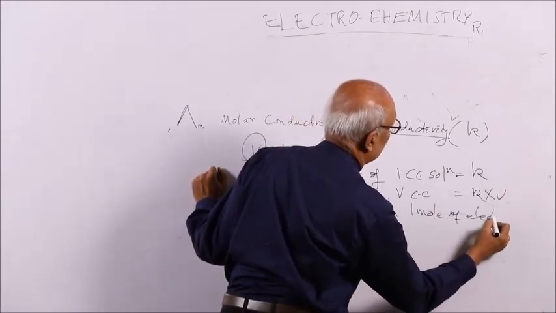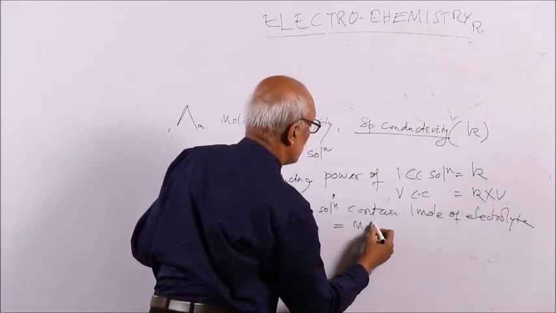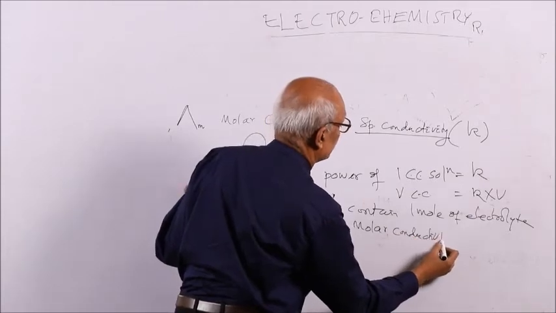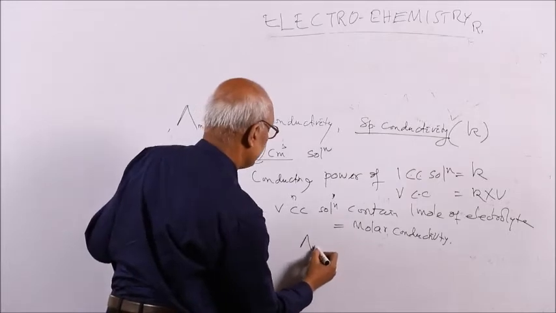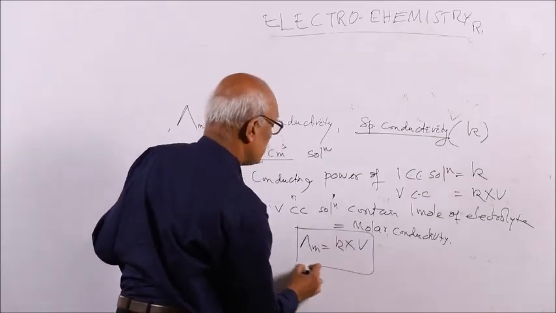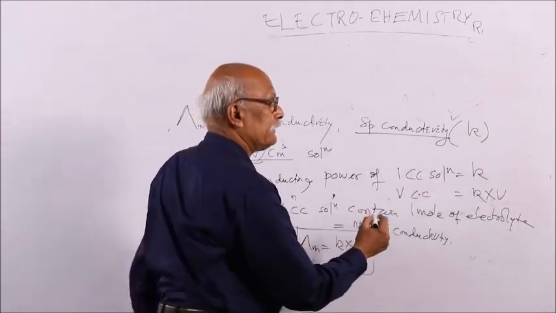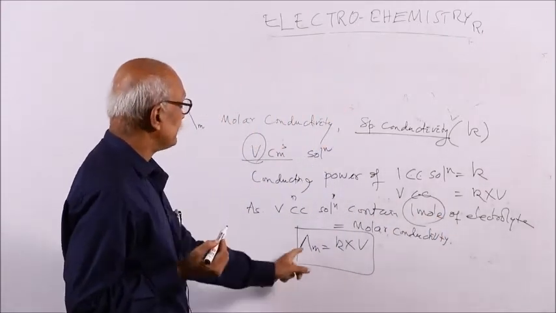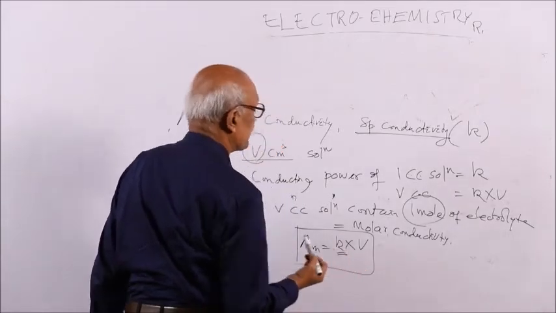So, lambda m is equal to kappa into V, provided the V cc must contain 1 mole of electrolyte. So, this is the relationship between your molar conductivity and specific conductivity.